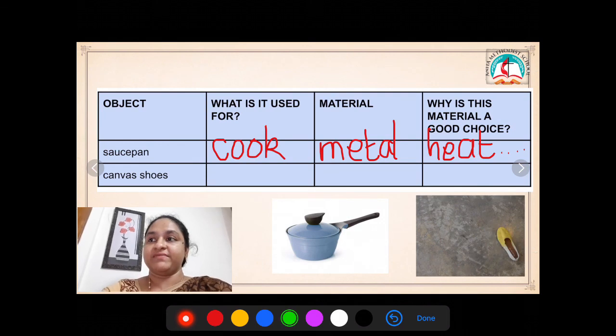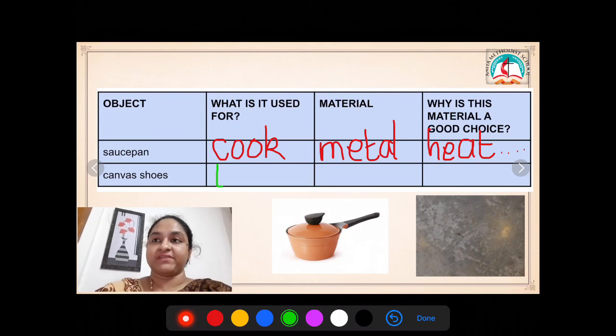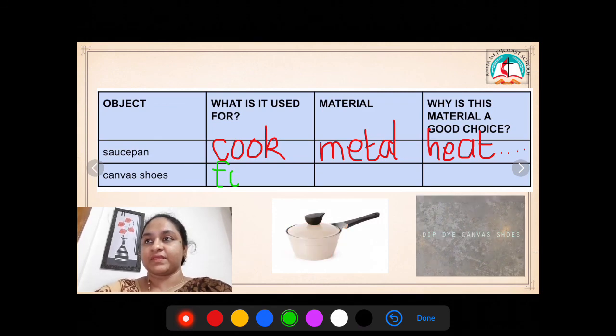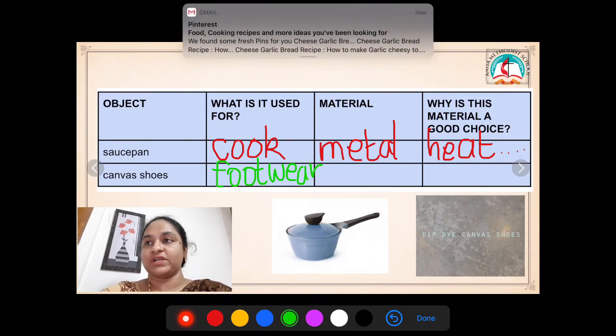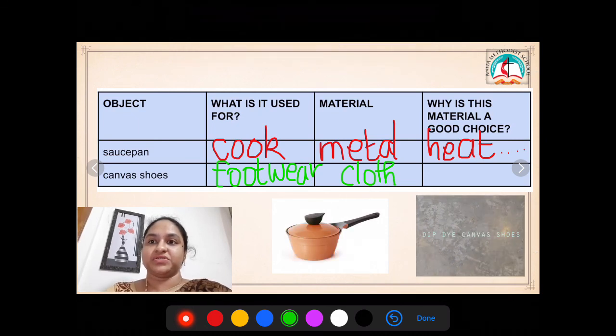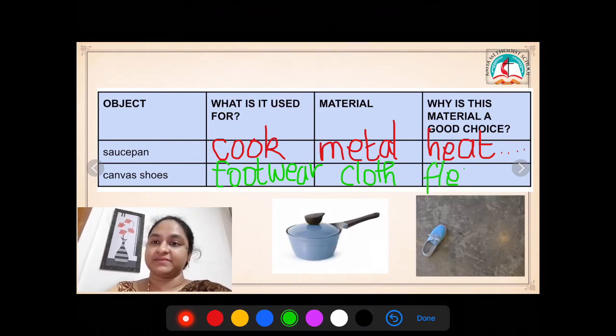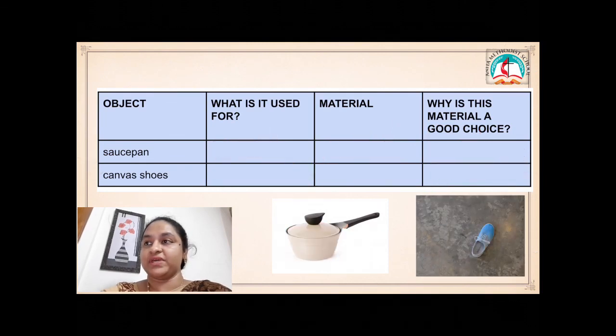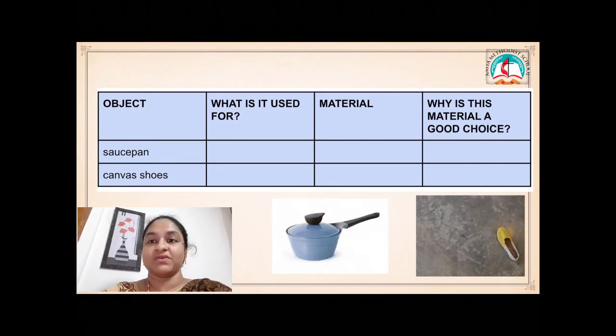Yes. Then we have canvas shoes. For what do we use canvas shoes? To walk. And what material is it made of? It is made of cloth called canvas. And why is this material a good choice? Why should a shoe be flexible? Why can't it be rigid? Yes, it will be difficult for you to walk if it was rigid. So we use canvas because it is flexible and it is also lightweight.